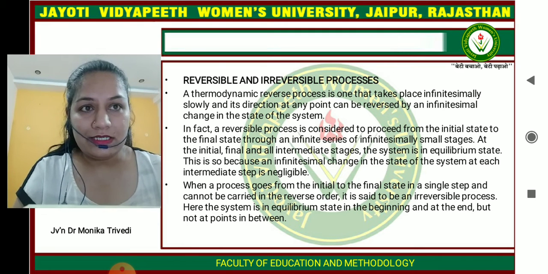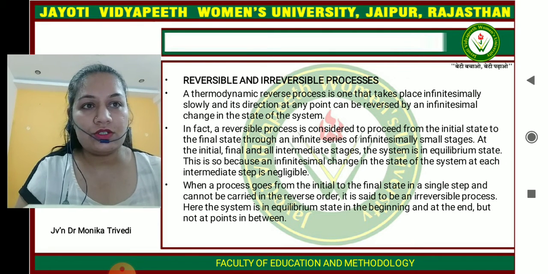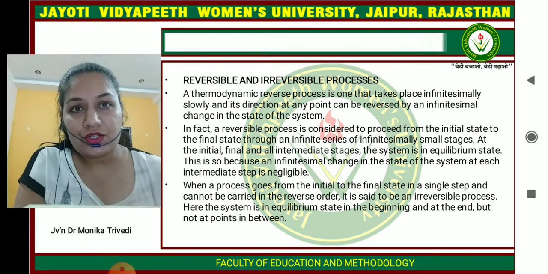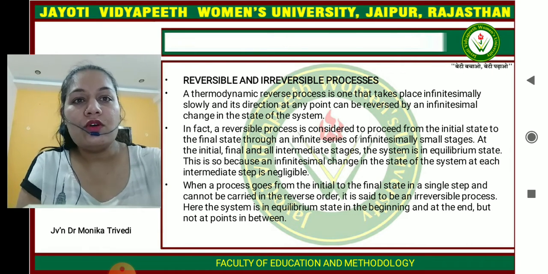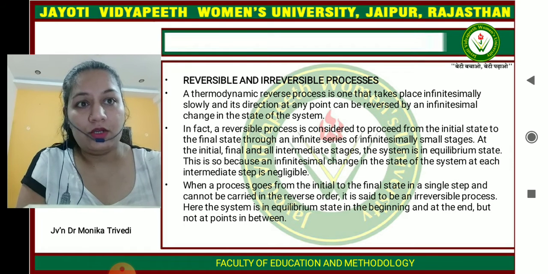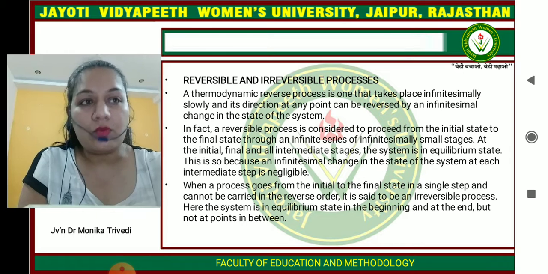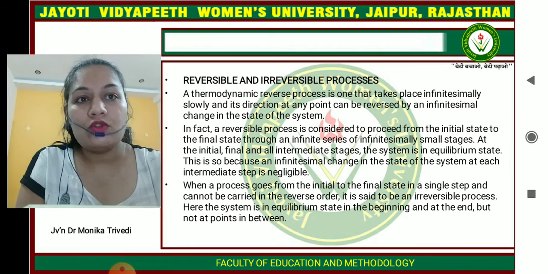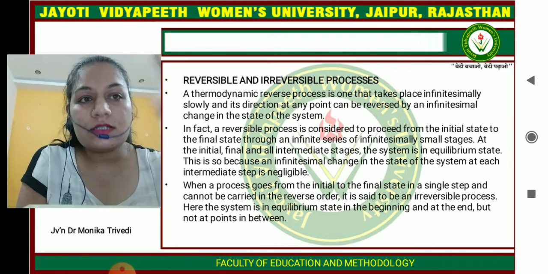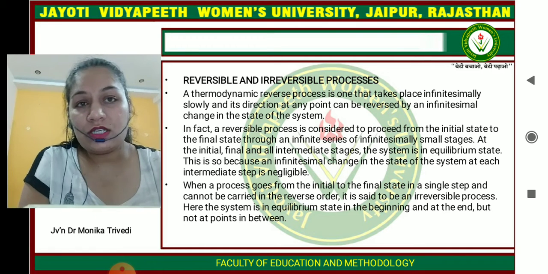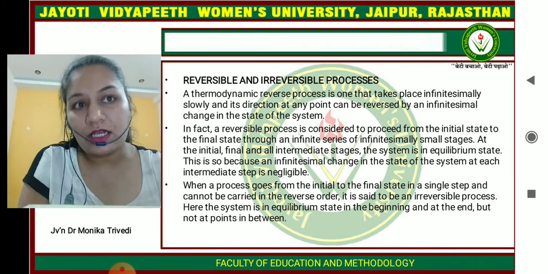In fact, the reversible process is considered to proceed from the initial state to the final state through infinite series of steps. At the initial and final and all the intermediate stages, the system is in an equilibrium state, because as the system changes from one state to another, the intermediate steps are negligible.